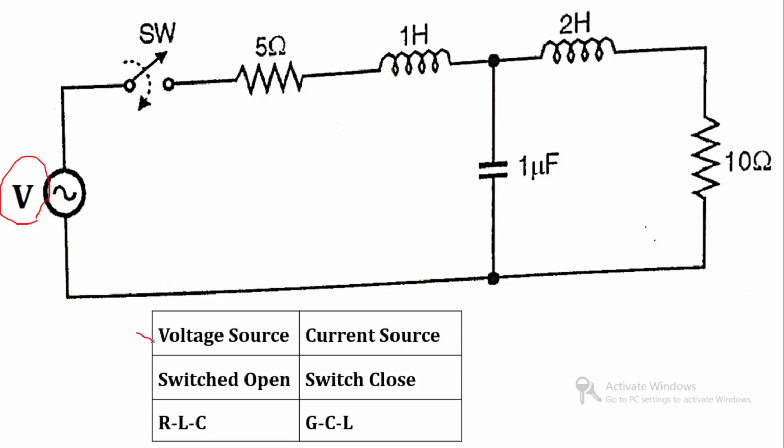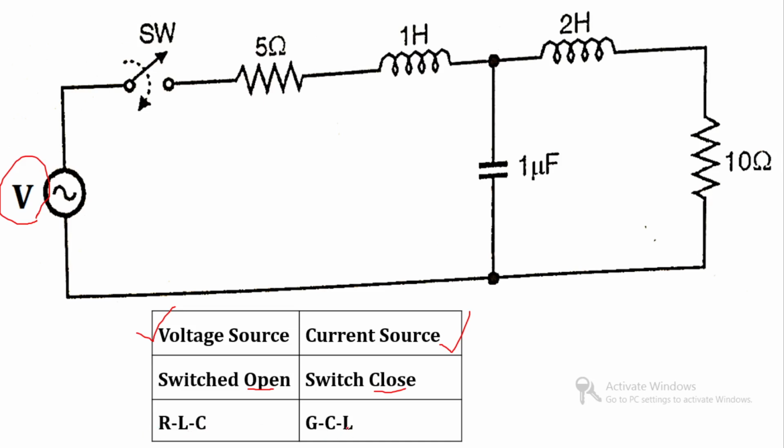We know that the dual of a voltage source is a current source, so this voltage source is replaced by a current source. Another thing is that over here the switch is open, and its dual is a closed switch. And in the network there are a resistance, inductance and capacitance, so its dual is RLC to GCL: R to G, L to C, C to L.